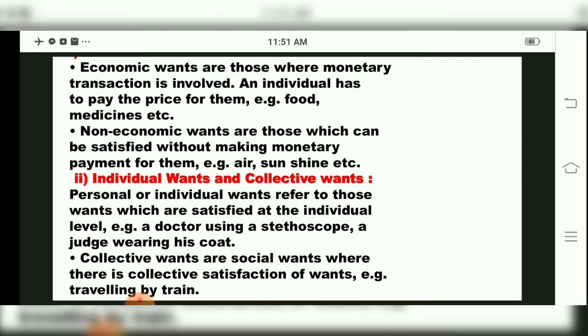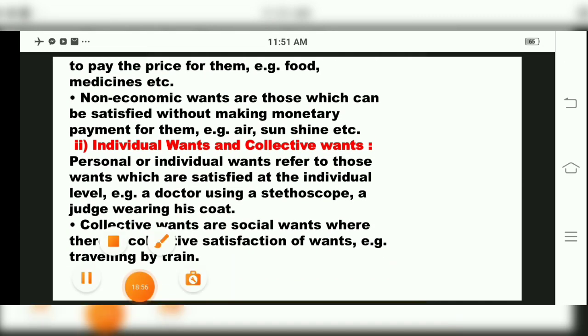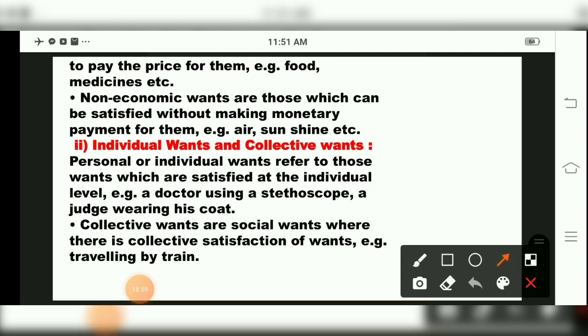Then we come to the next one, that is individual wants and collective wants, children. Now what are individual wants and collective wants? Individual wants, that is personal wants, refer to those wants which are satisfied at the individual level. That is a doctor using a stethoscope, a judge wearing his coat. Individual wants means what you spend on yourself. So a doctor using a stethoscope or a judge wearing a coat, these are individual wants.